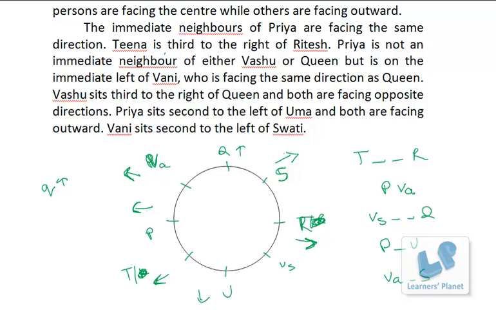Because if we put Tina over here, then there is a big gap between these two, and if you put Tina over here, then with this direction, Ritesh and this direction will be mismatched. And Vashu is third to the right of Q, and both of them are facing opposite direction. So now the entire arrangement with direction has been done. Now you can just look at the questions and mark the answers.